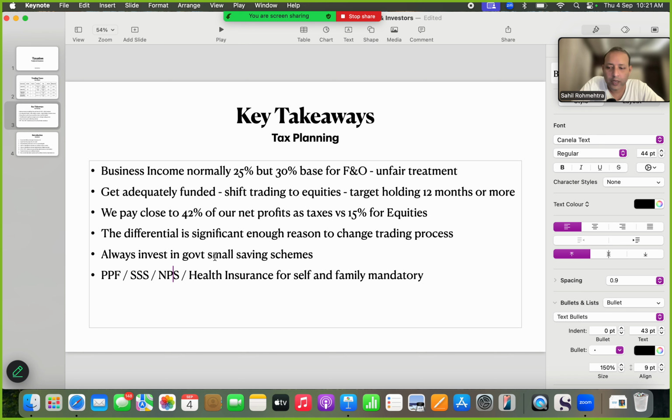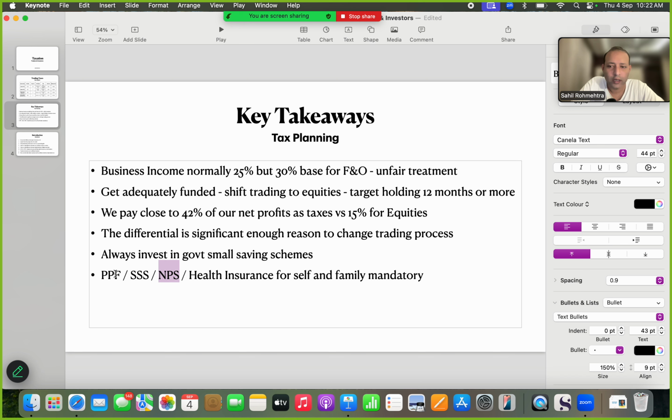Now, let's assume you save 30,000 rupees per month. You know what you have to do: 1.5 lakh in PPF, 1.5 lakh in NPS, and the remaining difference goes into health insurance for yourself in a family floater kind of a product. But let's assume you save more than 30,000. Let's assume you save 60,000 rupees. Then you know the same 1.5 lakh in PPF and 1.5 lakh in NPS has to go for your wife. Then you save another 30,000. Then that has to go for your son or daughter.